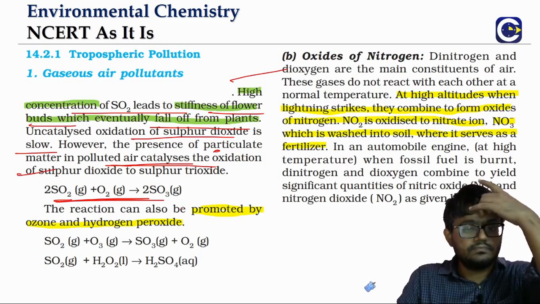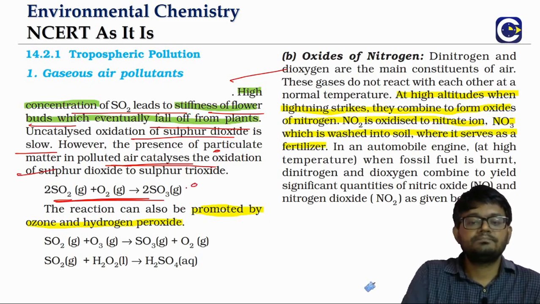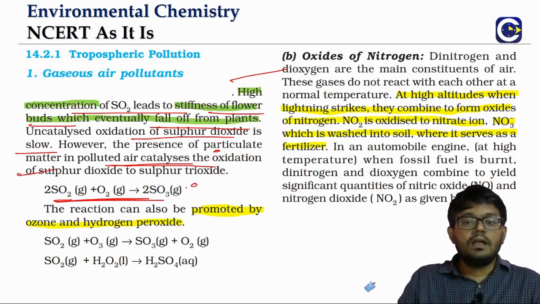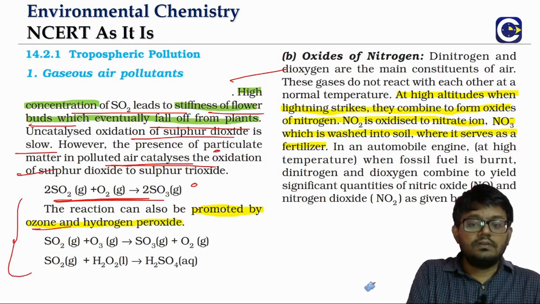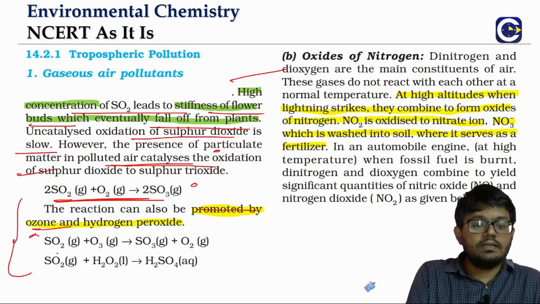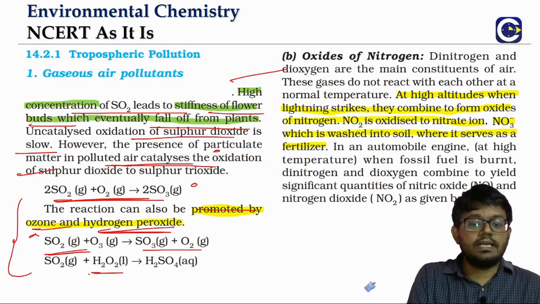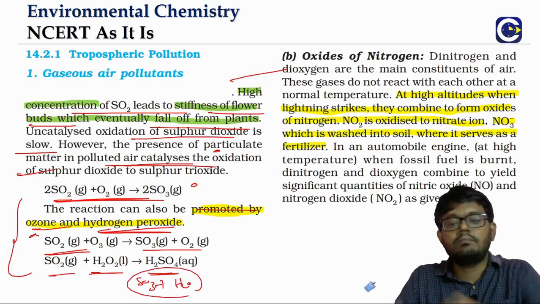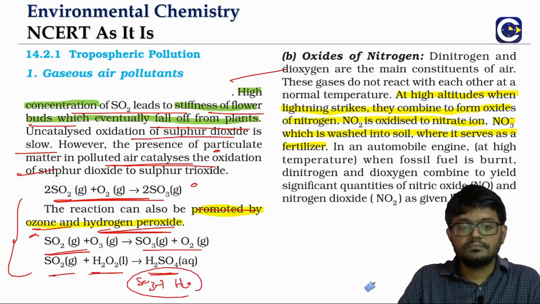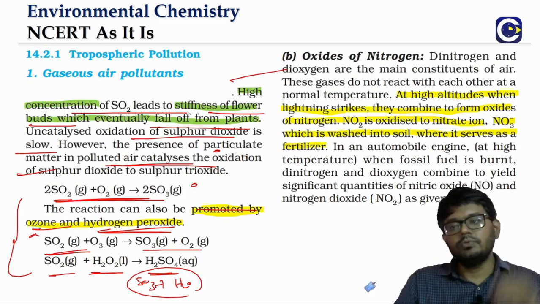When sulfur dioxide is oxidized, it forms sulfur trioxide. And if some amount of ozone is present, that can also enhance the oxidation rate. Even hydrogen peroxide can enhance the oxidation rate. What we get is SO3 plus H2O, so that SO3 combines with water to give H2SO4. This is how we see sulfur dioxide as a pollutant.